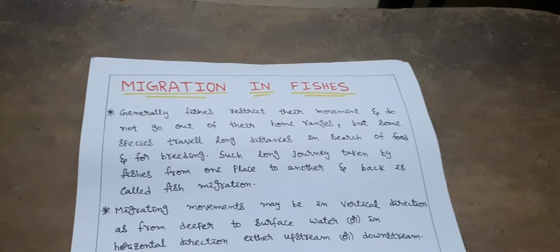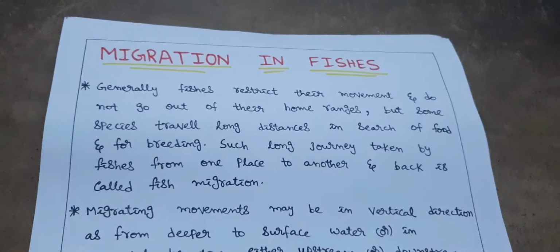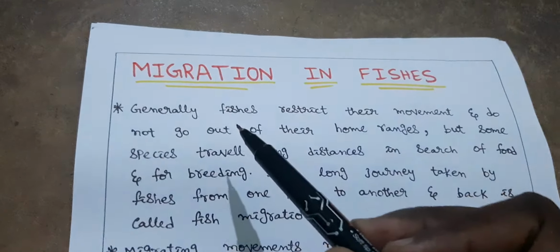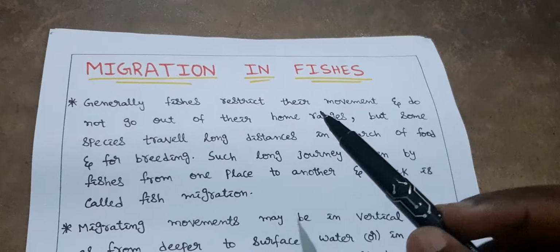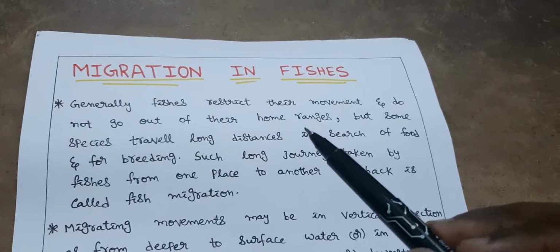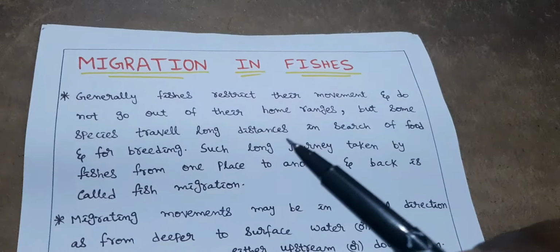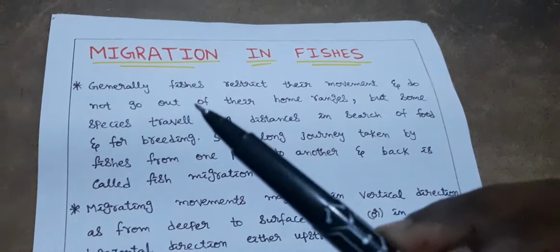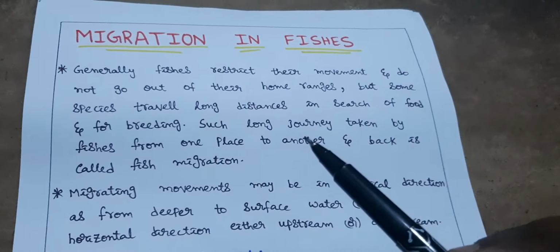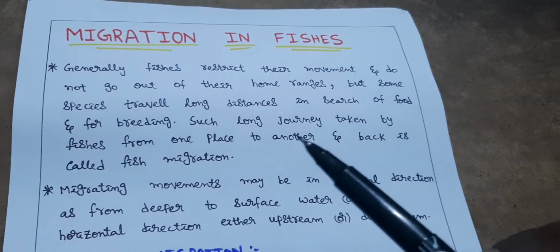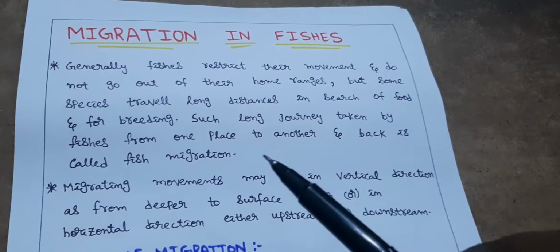Today our topic is migration in fishes. Generally, fishes restrict their movement and do not go out of their home ranges. But some species travel long distances in search of food and for breeding. Such long journey taken by fishes from one place to another and back is called fish migration.